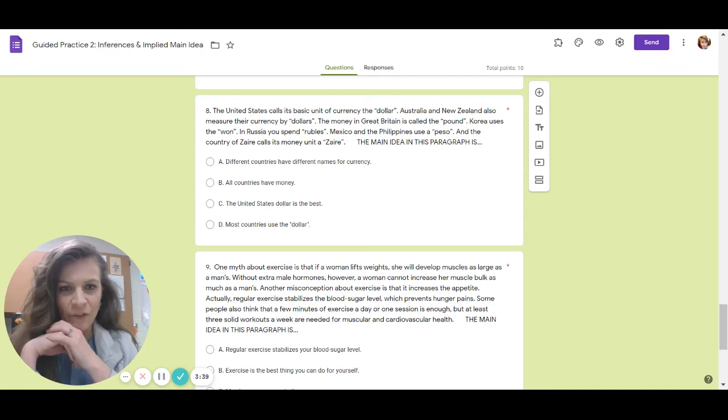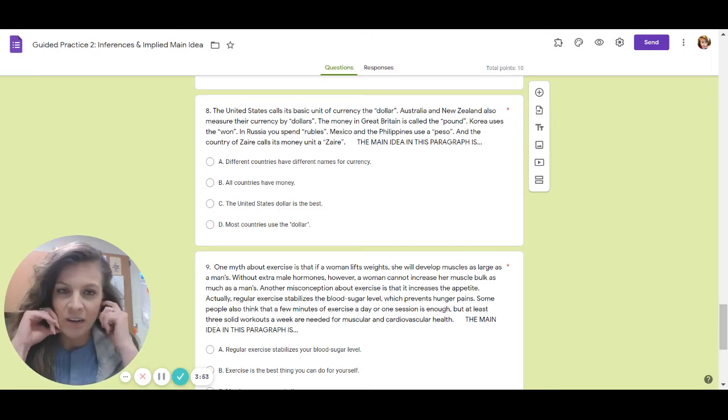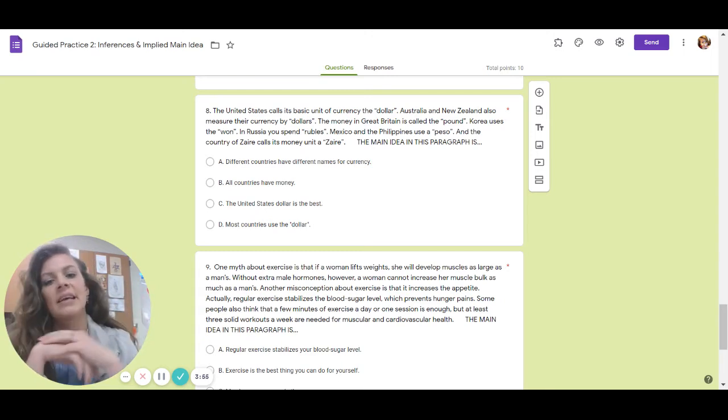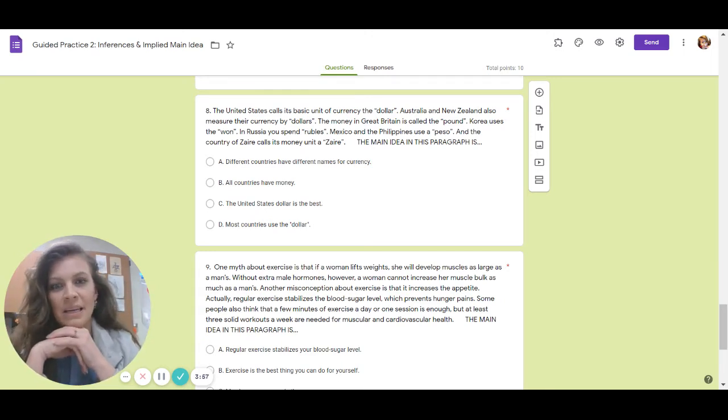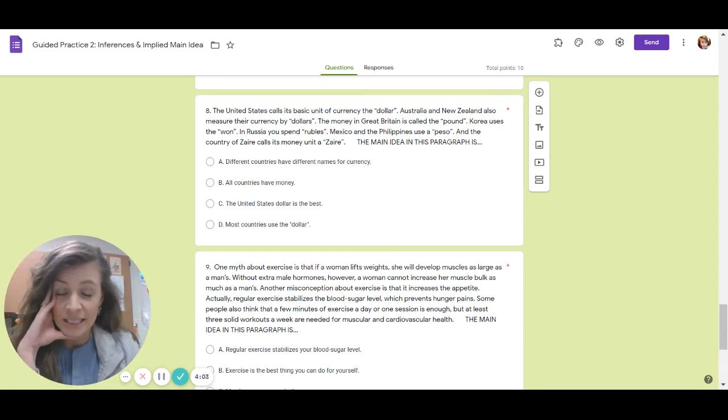Then what are they telling me about these countries? They talk about their unit of currency, which is money. And it looks like a few countries use the dollar, but otherwise all of the different names of their money are different. So we need to figure out which one covers that there are several countries and they have different types of currency or money that have different names. Let's look at our options. A, different countries have different names for currency.